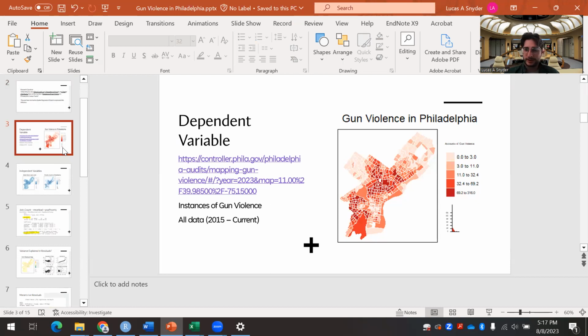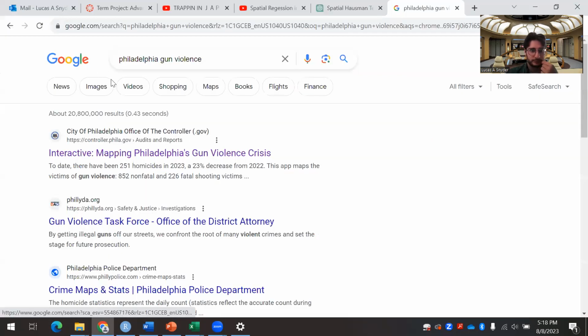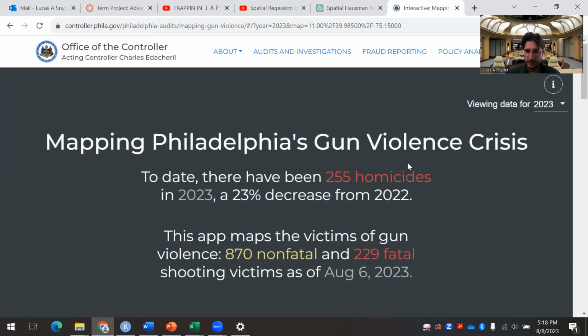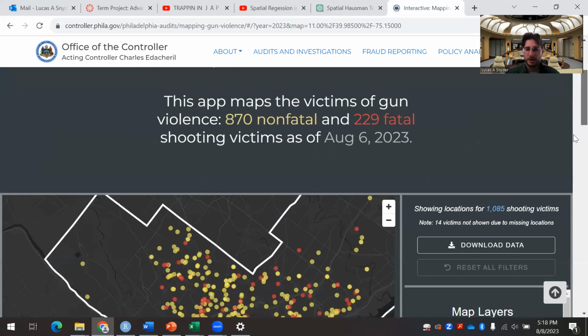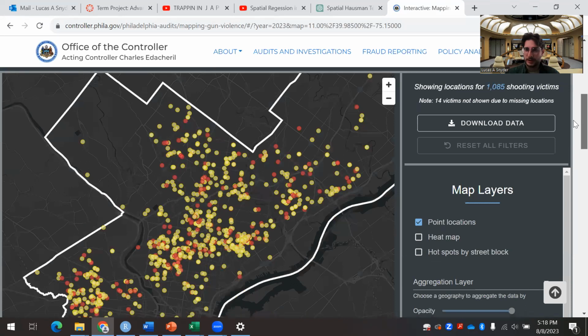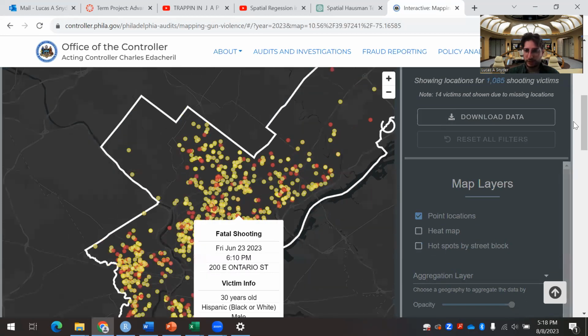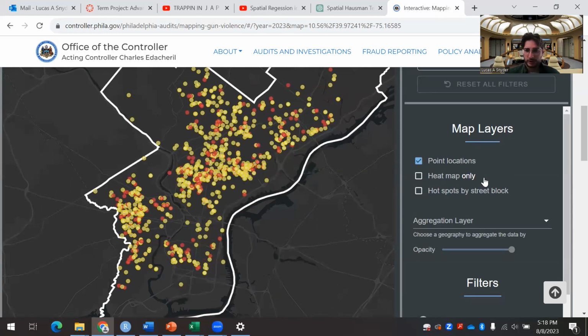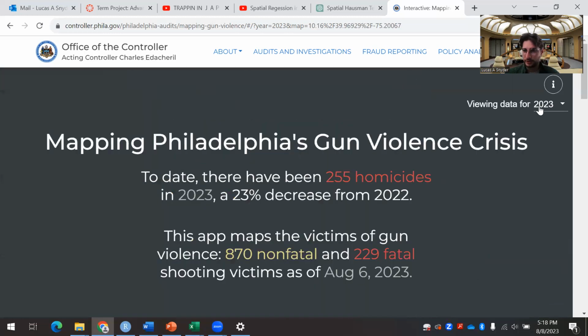I've done other projects on this. I think it's a cool data set to check out. This link right here will take you to it. If you just Google exactly that, real simple, it takes you to the city of Philadelphia's Office of the Controller. And it presents this dot map of not just homicides, but anytime there's a reported victim of gun violence. So it'll tell you who was shot. Every time somebody gets shot, fatal or non-fatal, it'll show you. You can explore this on your own. It goes all the way back to 2015.